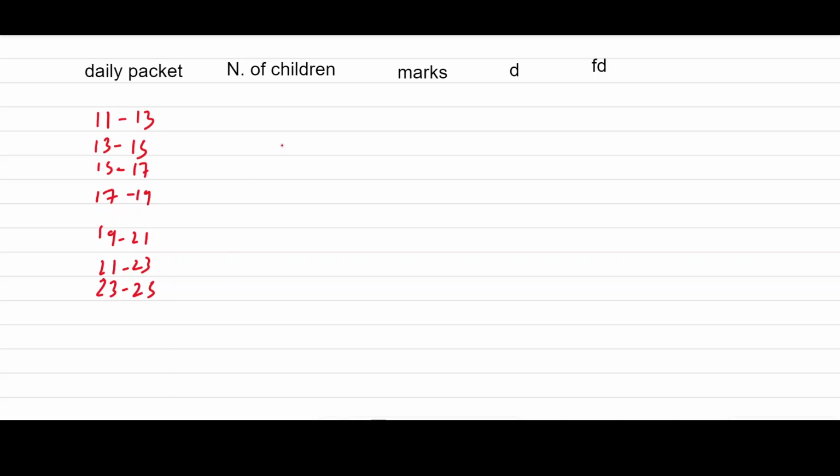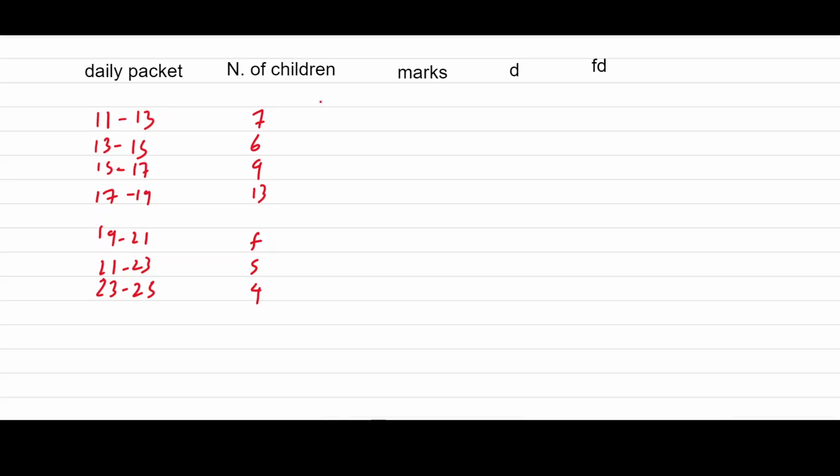Now here we will write the number of children, according to the table: 7, 6, 9, 13, and now here we are missing, so f, 5 and 4.